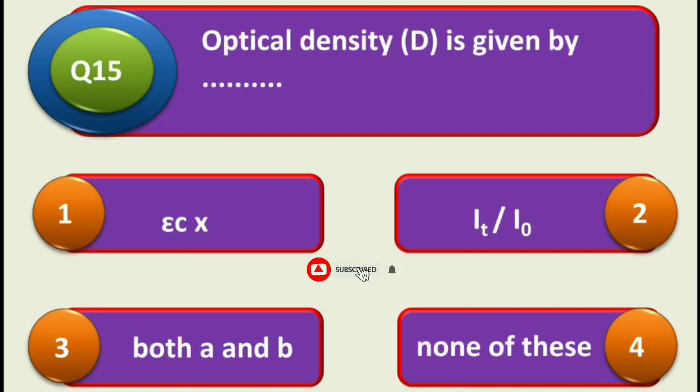So next question is question number 15. Optical density D is given by dash dash. First one is epsilon Cx, second one is IT upon I0, third one is both A and B, and fourth one is none of these, and the correct answer is first one, that is epsilon Cx. So optical density D is given by D is equal to epsilon Cx.